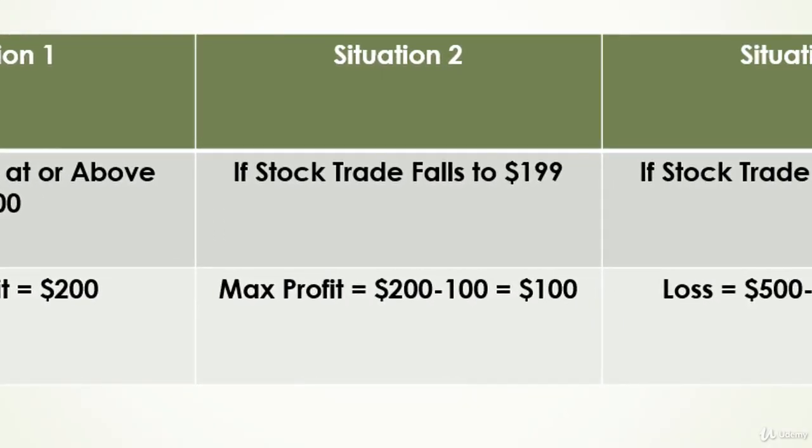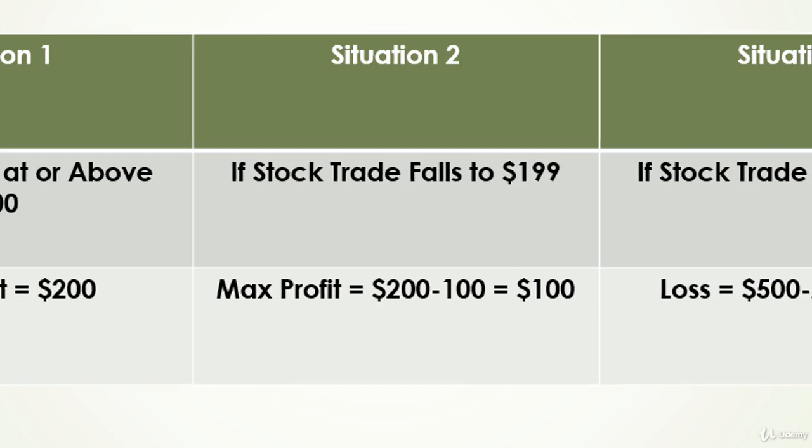In the second situation, if the stock price drops marginally below $200, say $199, you can still realize a profit since the striking price of $200 is higher than the current price. The put is assigned and you buy 100 shares of that company from the put holder and sell it at $199 per share, resulting in a loss of 1 into 100 equal to $100. But you had received $200 for writing the put earlier. Your profit for the trade is $100.